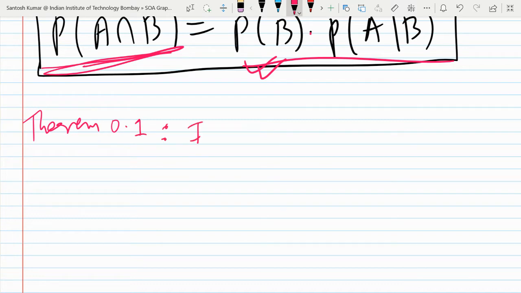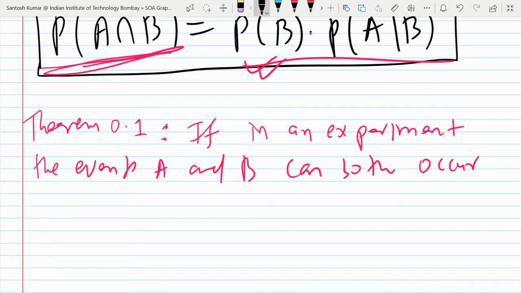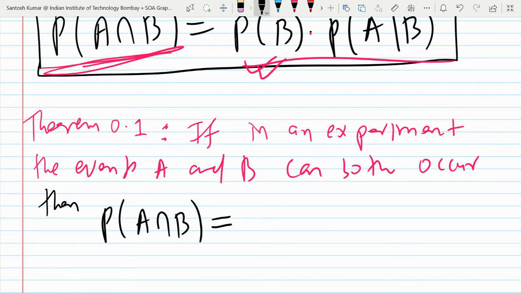It is saying, if in an experiment the events A and B can both occur, then what is the chance of occurrence of both the events A and B?